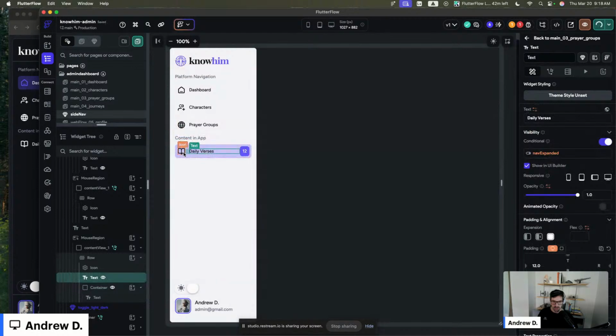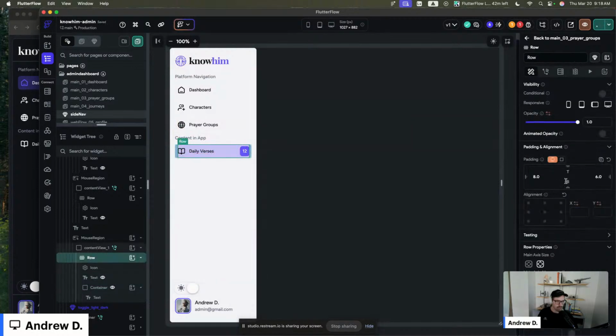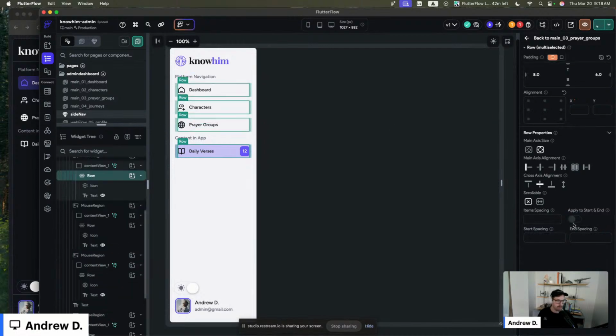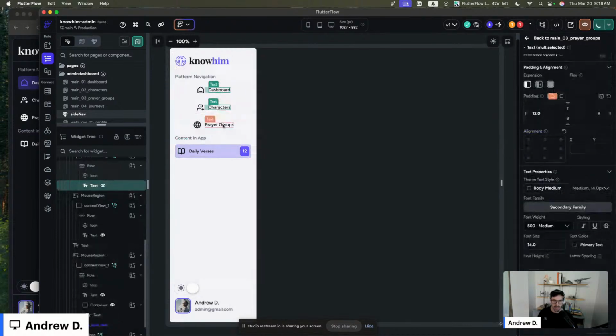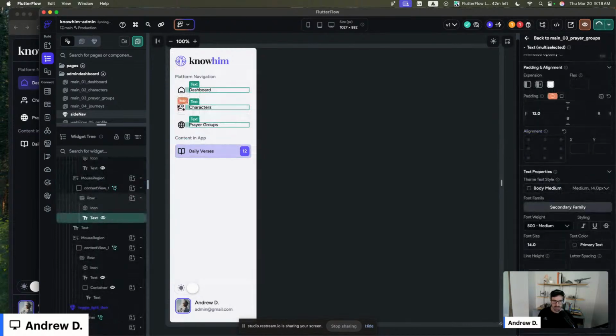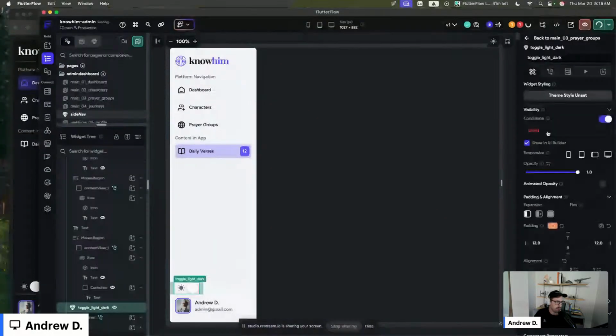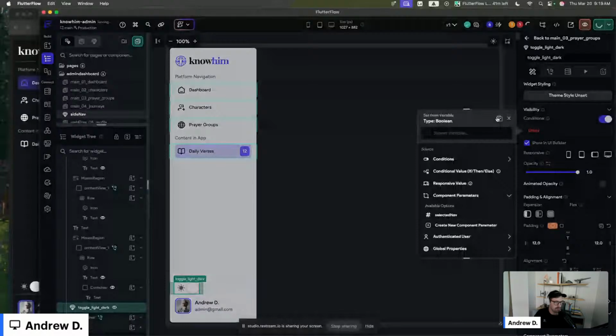And then we're going to make sure that all these rows are set to center align, and we'll expand this text. So when it's open, the text is taking up the full width of the container, and when this closes, the icon will be in the center. So I'll probably hide this as well.